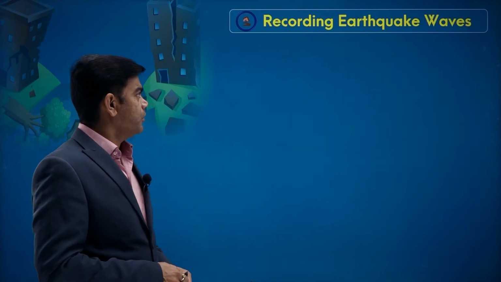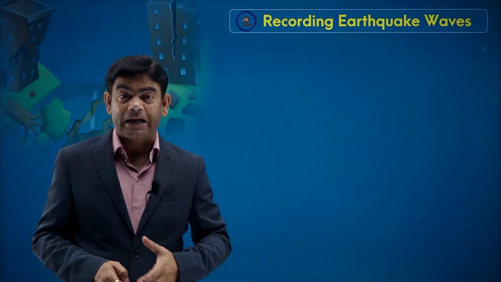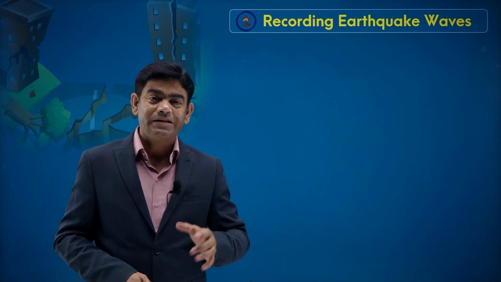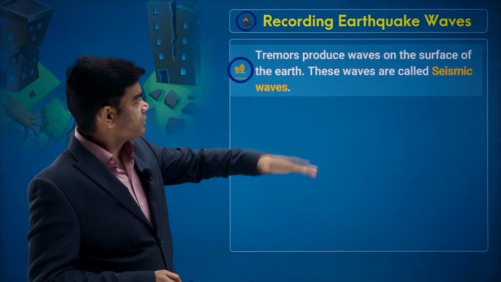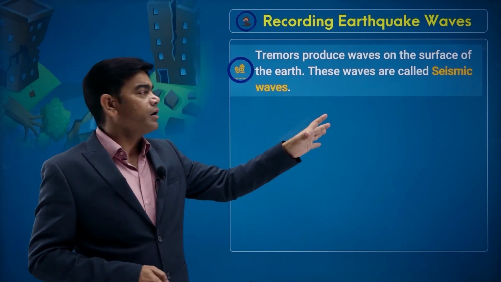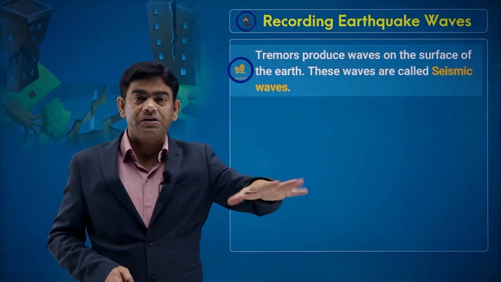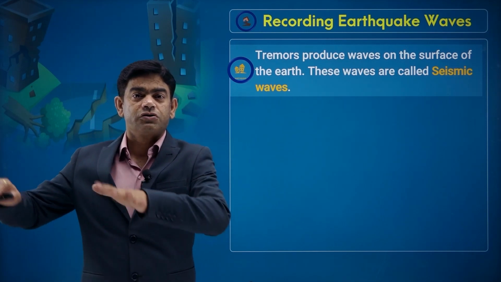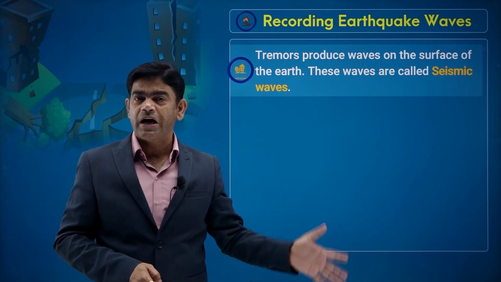Now this number shows the intensity, but one more thing, we can also show it diagrammatically. There is a device which shows it diagrammatically. The tremors, the shaking produced on the surface of the earth, are waves, and these are called seismic waves, which can be measured.